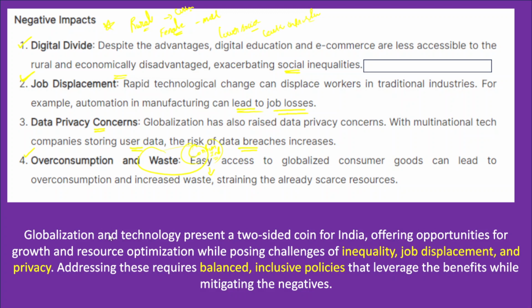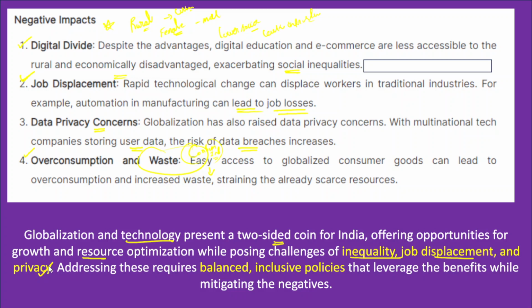Now, in conclusion, globalization and technology present a two-sided coin. Two-sided coin means it has both positives and negatives. It has offered opportunities for growth and resource optimization, but at the same time it is also posing challenges like inequality, job loss and job displacement, and data privacy.